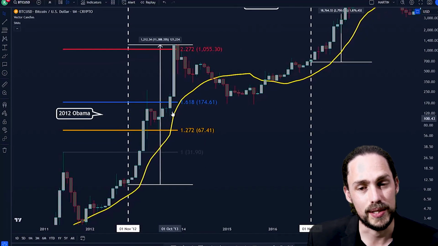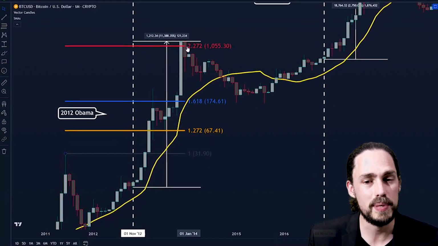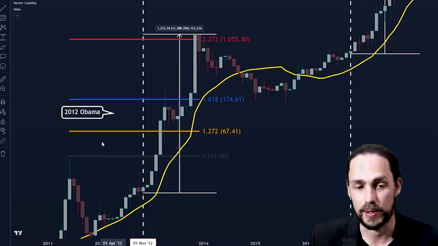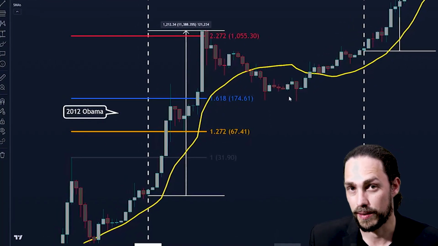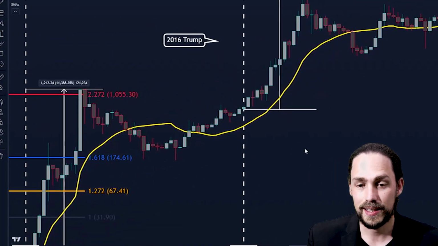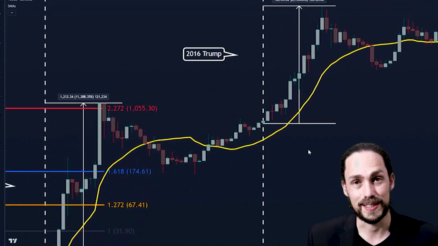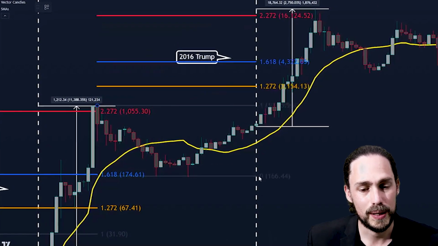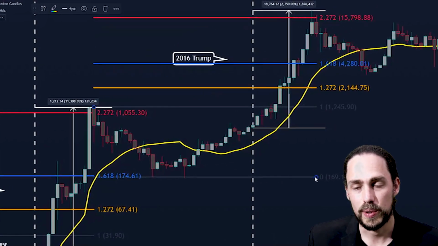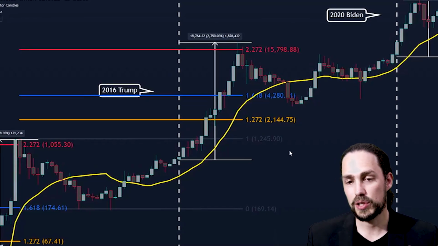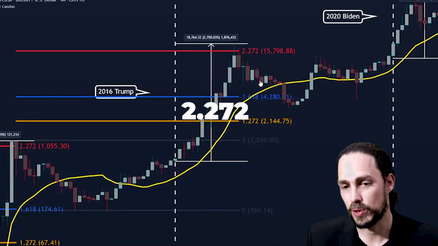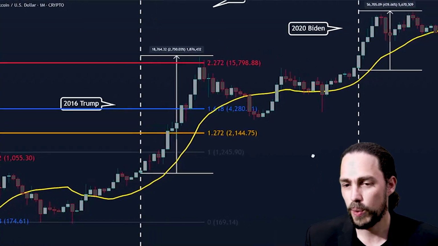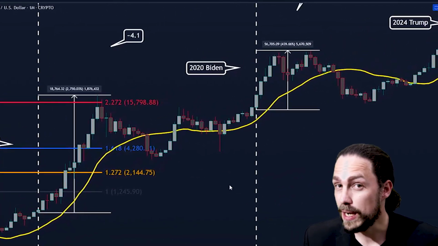We started moving into our Fibonacci sequences and reached a peak at roughly the 2.272 Fibonacci extension during the 2012 bull run post-Obama. And then I did the same thing during the 2016 Trump election, and I pulled a Fibonacci from the previous top to bottom, and we saw yet again an extension into the 2.272 Fibonacci level. And I thought, well, that is fascinating. Two out of two. I wonder if it will hold true for the 2020 bull run.